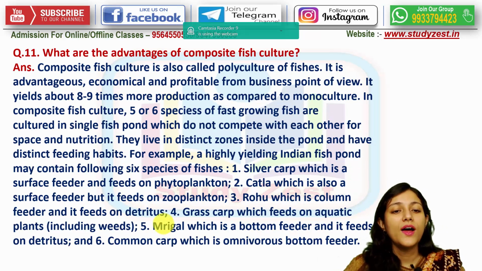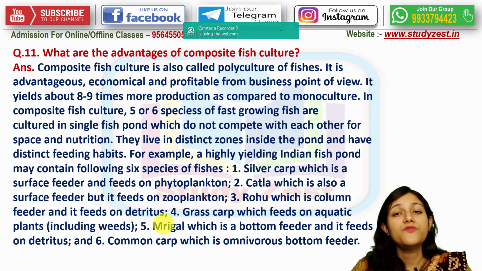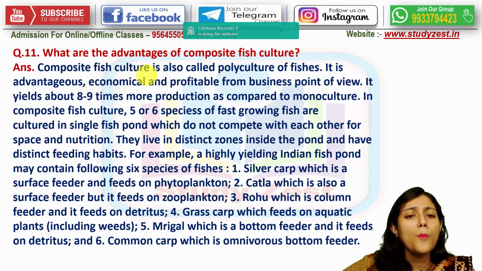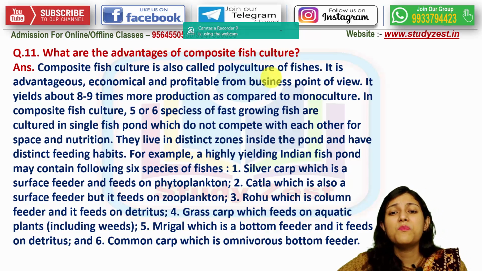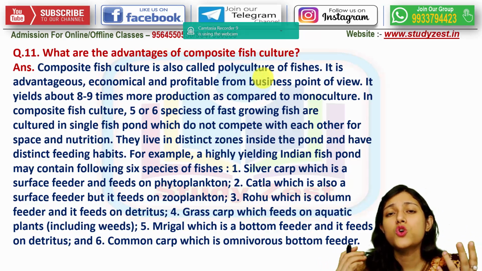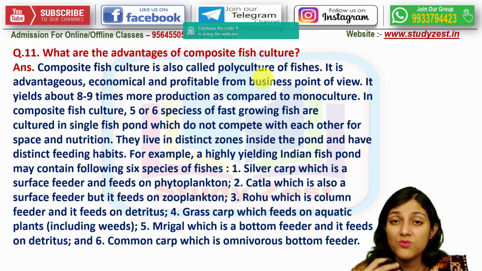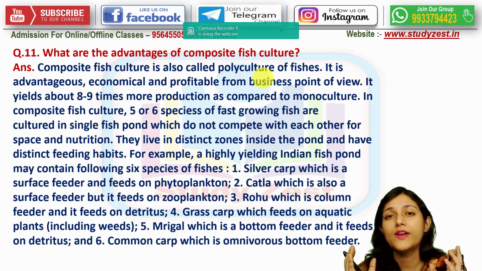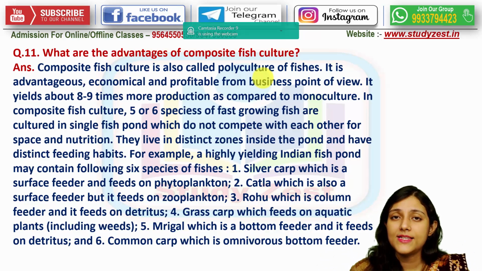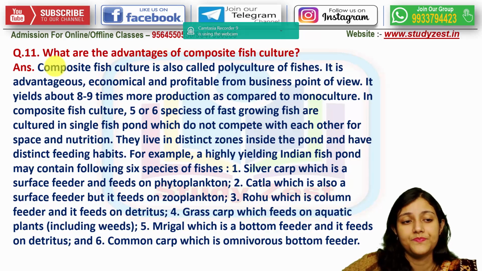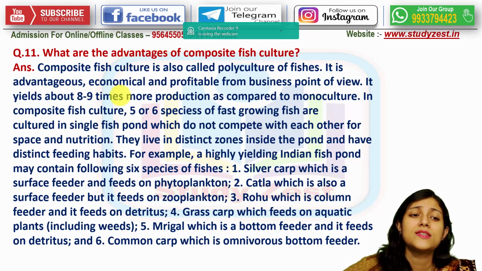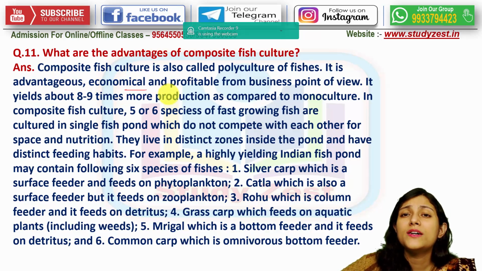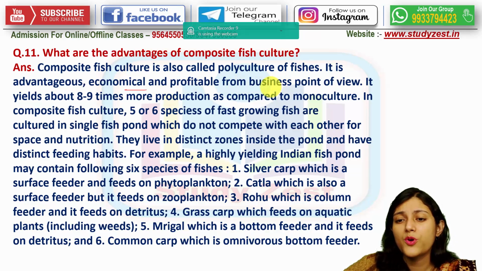Next is, what are the advantages of composite fish culture? So composite fish culture is also known as polyculture of fishes. In composite polyculture, more than one variety of fish is cultured together. All the different varieties of fish are cultured together. It is very advantageous, very economical and profitable also if we see from the business point of view.